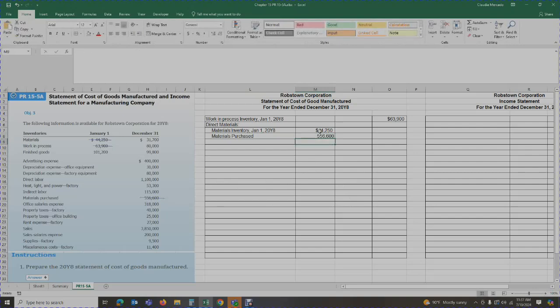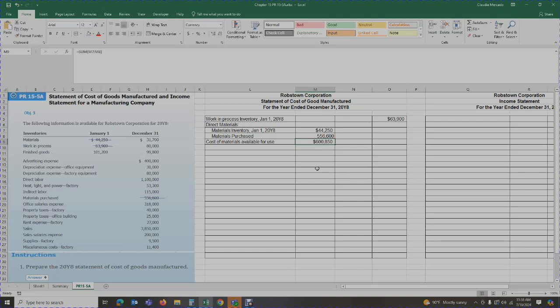So we have our beginning materials that we are carrying forward, plus the materials that we purchased this period, which was $556,600. That is going to give me the cost of materials available for use. This is what we have available to manufacture whatever it is that we're manufacturing. We're going to add those two numbers together, and it gives me the cost of materials available for use of $600,850. So that is the dollar amount of materials we have available to spend on manufacturing our products.